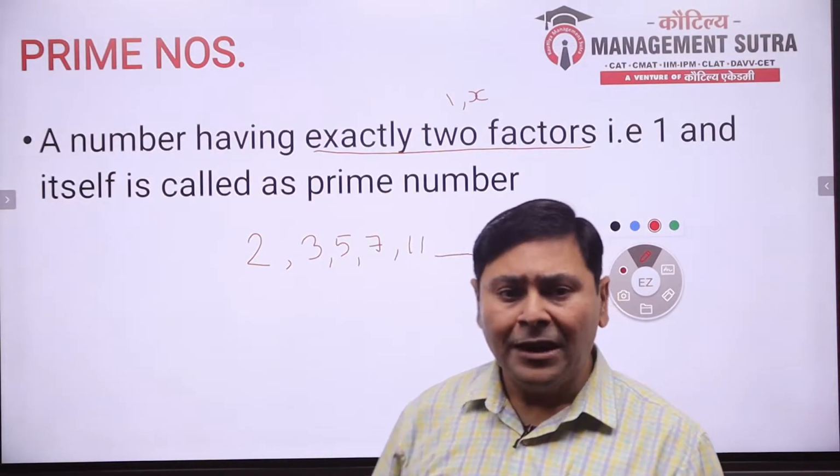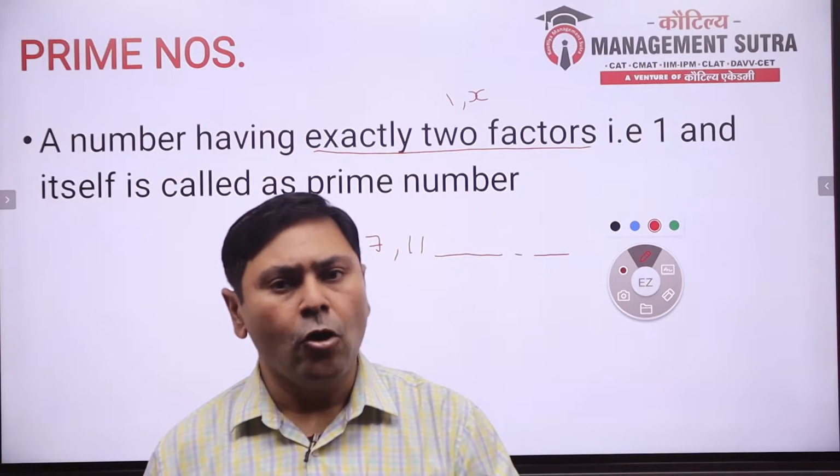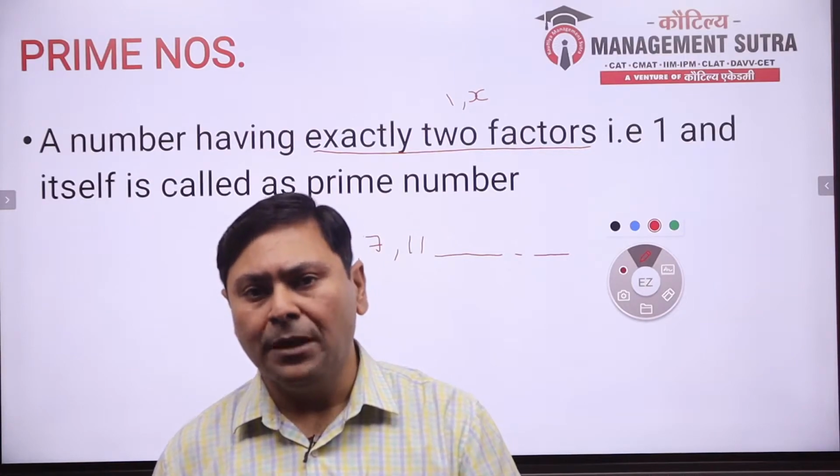Here many of you will wonder, why haven't I included 1 in the prime numbers? Because 1 is not a prime number.